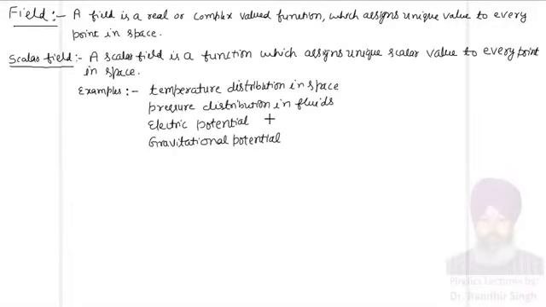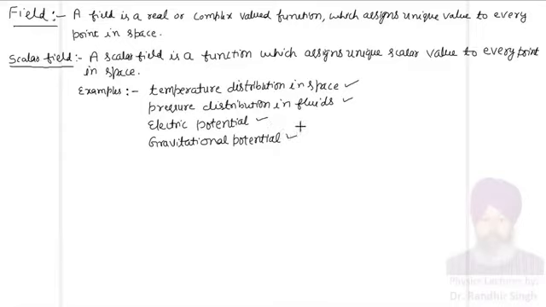So you can see I have written the definition of the scalar field. A scalar field is a function which assigns a unique scalar value to every point in the space. So there are certain examples of the scalar field. For example, distribution of temperature in the space is a scalar field. Similarly, pressure distribution in the space is also a scalar field. Electric potential you have studied in your school classes. This is also an example of scalar field. And gravitational potential is also an example of a scalar field.